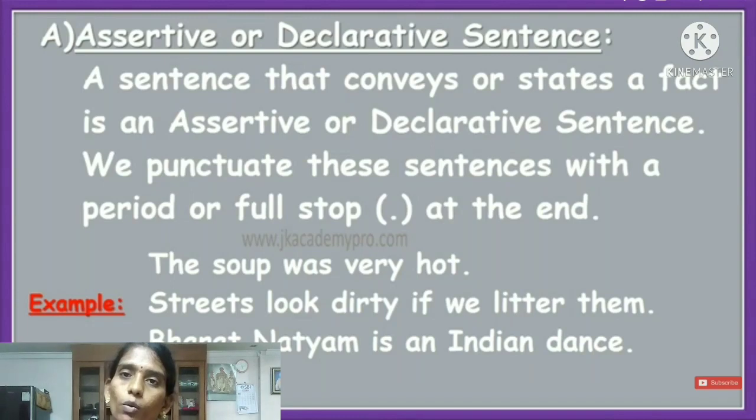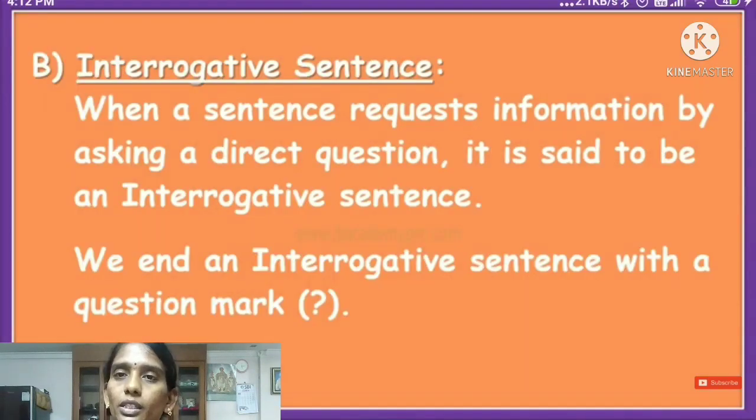Okay, children, we will move on to the next sentence type. That means the second one is the interrogative sentence. What is the meaning of interrogative sentence?